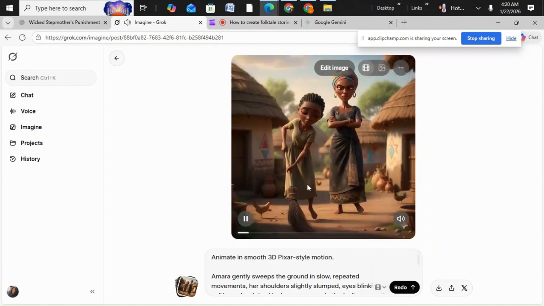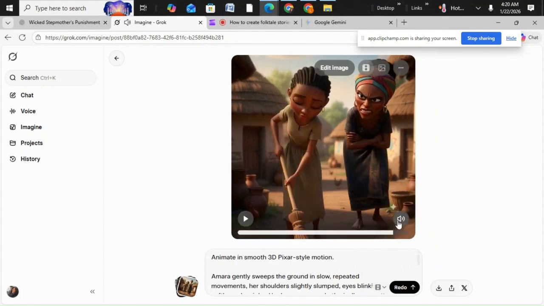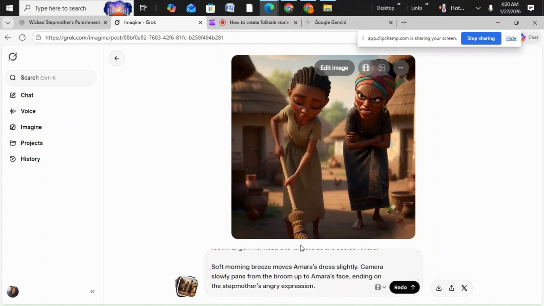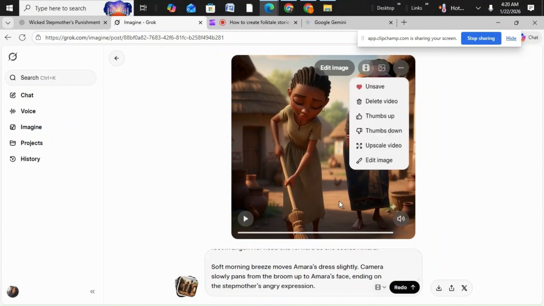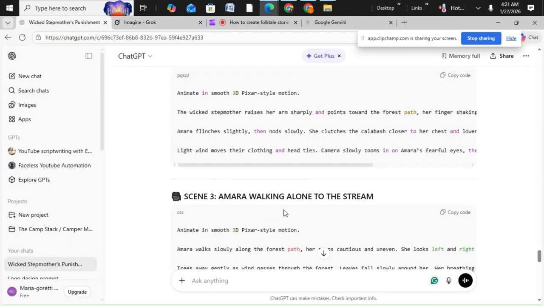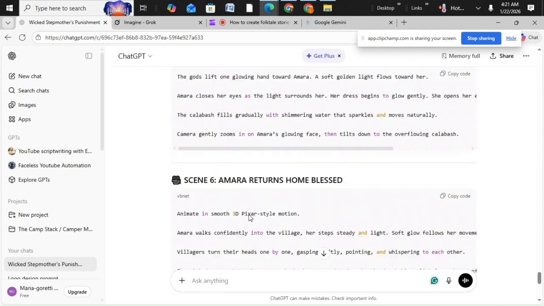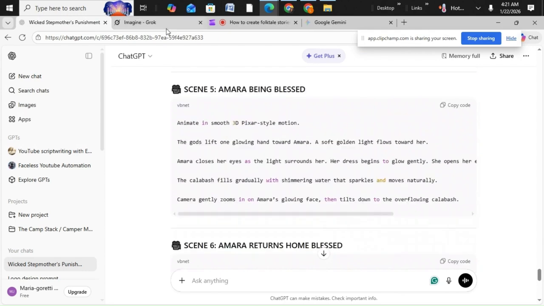If you did not like how the sweeping came or you don't like the video, you can always redo it or you change the prompt and tell it what you want it to do. So in this same way you go and add all the pictures and you're going to animate them one by one according to the scenes. So you can see there is scene one, scene two, three, four, five, six scenes. So you're going to do the same thing over for all the scenes.